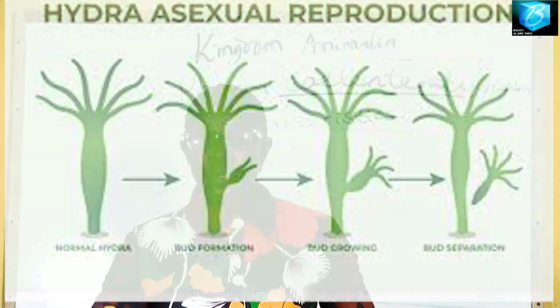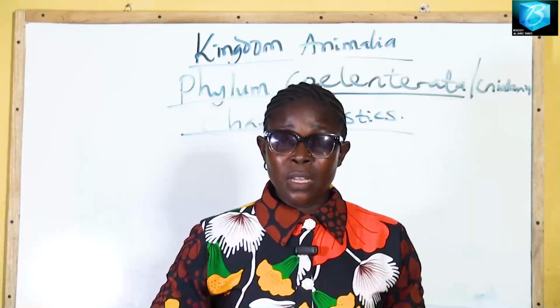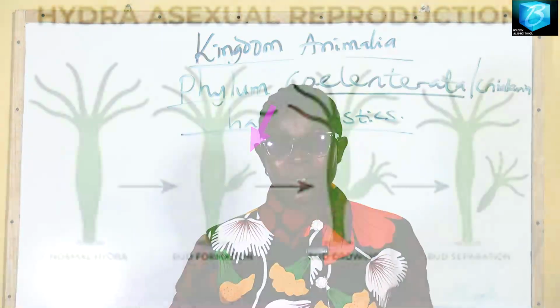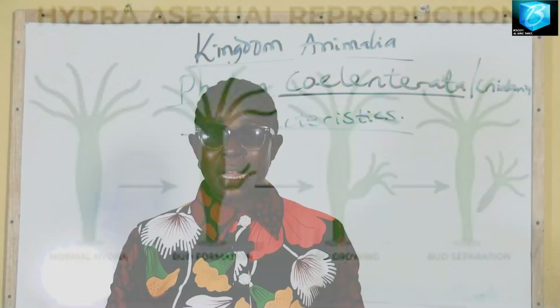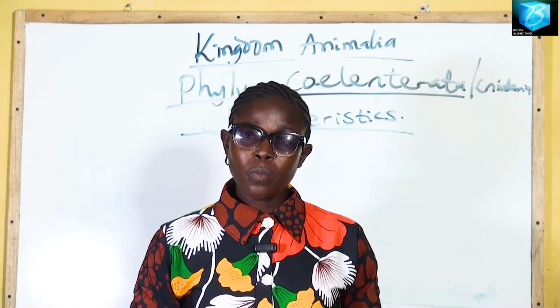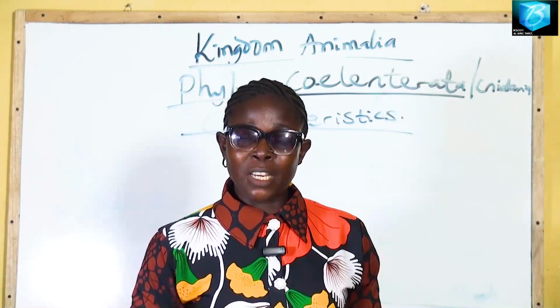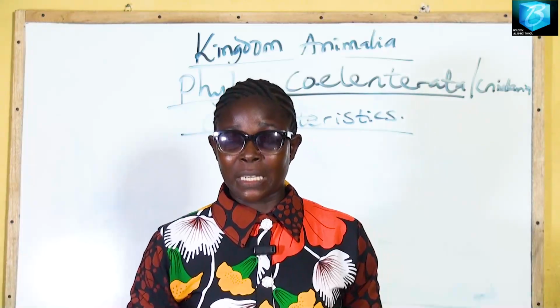When they want to reproduce asexually by budding, there will be an outgrowth from the side. It continues to develop, and when it gets mature, it detaches itself. It is cut off from the parent or the mother organism and starts to live independently, and that is budding. They move by gliding or sliding or somersaulting.